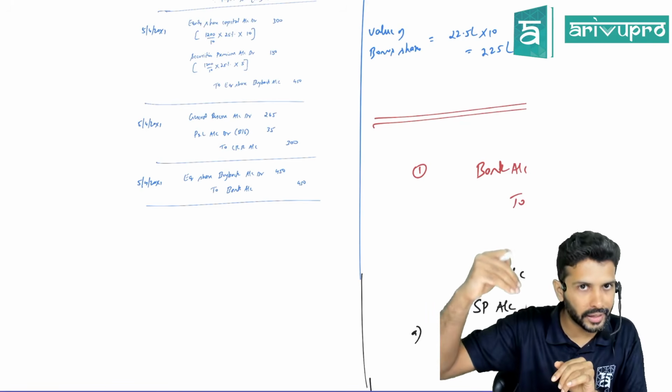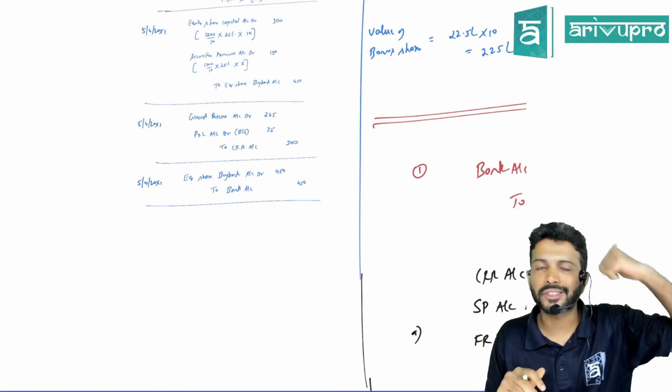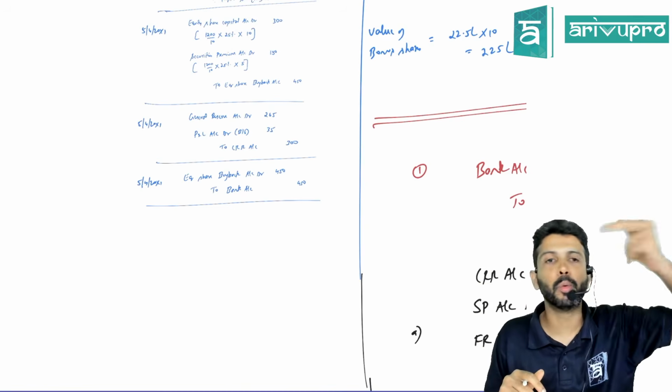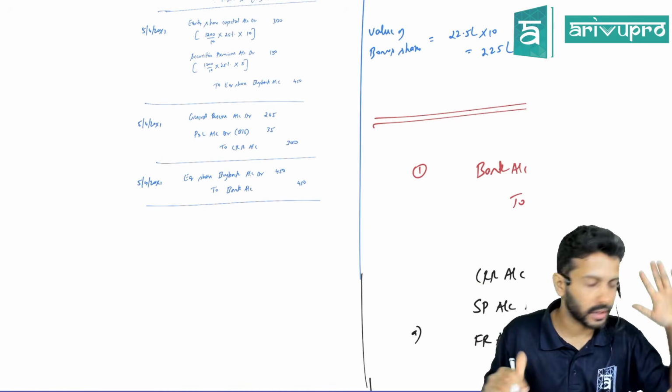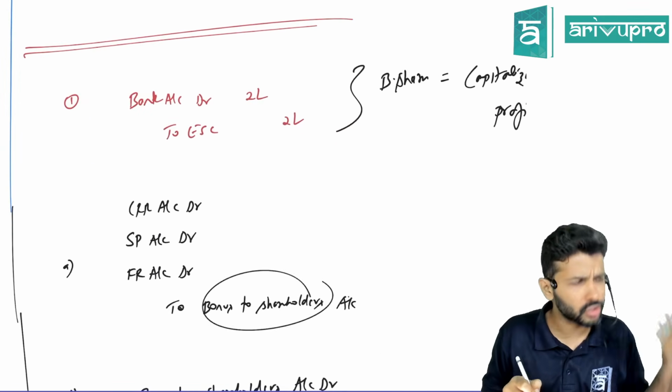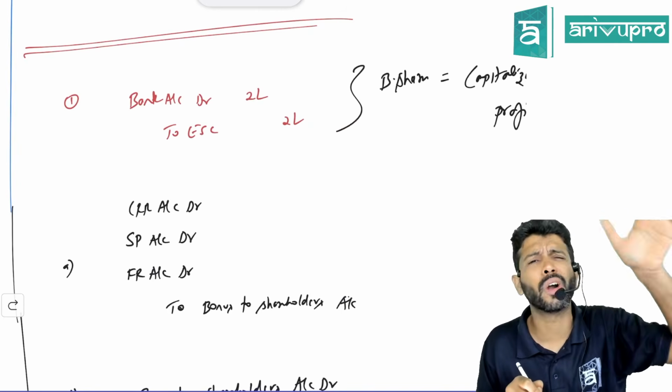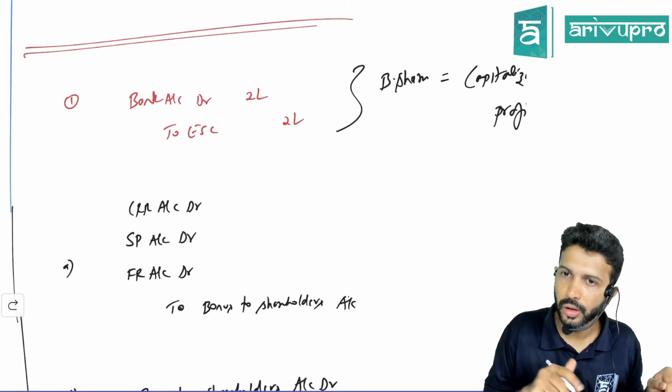So is it 1 entry for bonus or 2 entries? Basically reserve account debit to bonus account, then bonus account debit to equity share capital. Either you can call it bonus or bonus to equity shareholder, bonus to shareholder, whatever, it's fine.